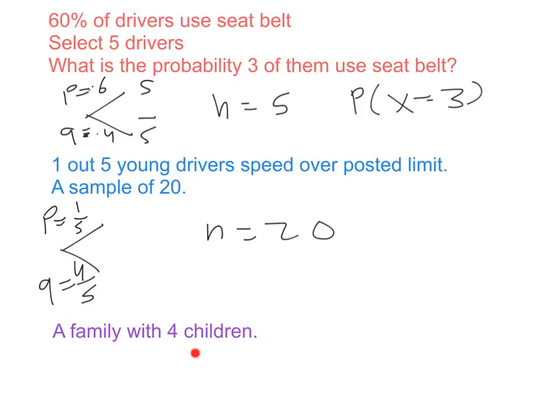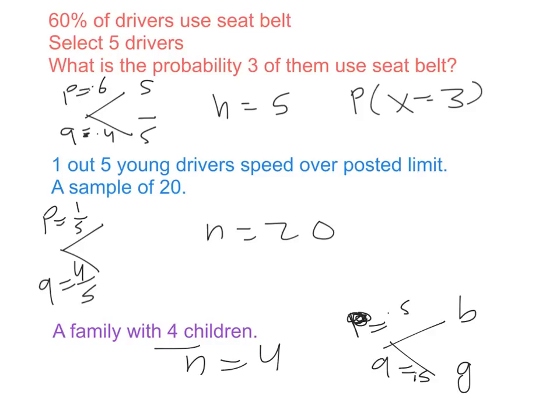Now the last example: a family with 4 children. When you see that, you know children are either boys or girls, and assuming equal probability, without saying anything you know the probability of having a boy is 0.5. Suppose this is p, and automatically q will also be 0.5, the probability of having a girl, and this will repeat many times. How many times? n. So 4 is n, n equals 4. So I got p and n, and now I have a binomial.